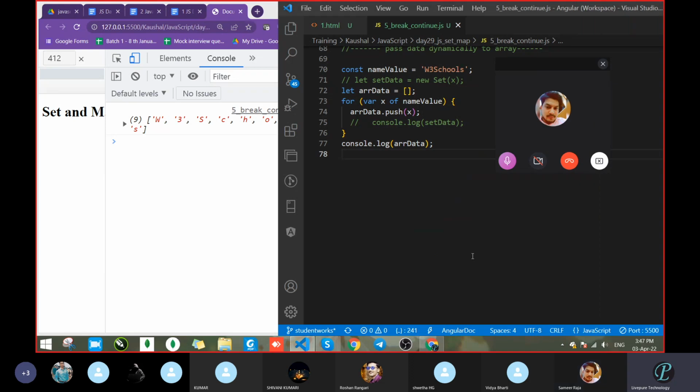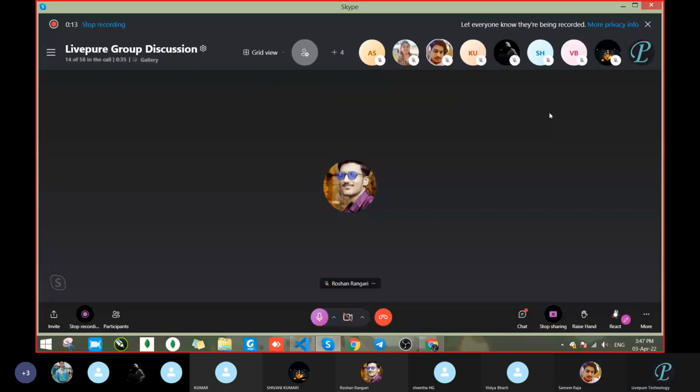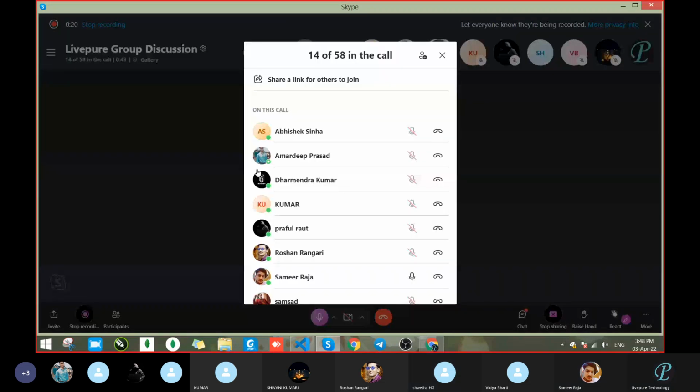So, is this clear or not? Had you got clarity? Yes, sir. Shweta, Shivani, had you got it? Is this clear? Yes, sir. That is how the flow is working, how we have to think the logic. This is the way actually.